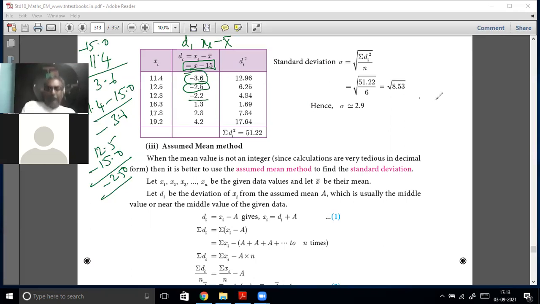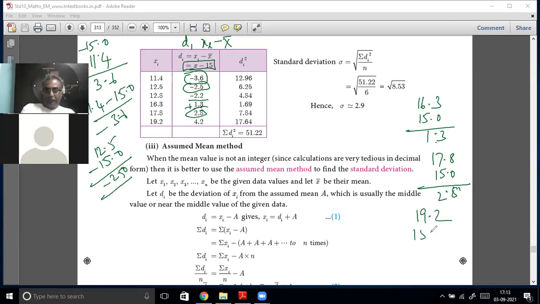16.3 is bigger than the mean. So 0.3, 1.3. This will be plus 1.3. Same way, 17.8 is bigger than 15. 0.8, 2.8. So you are getting 2.8. Then 19.2 minus 15. 0.2, 4.2. So plus 4.2. Okay. That is what you got.